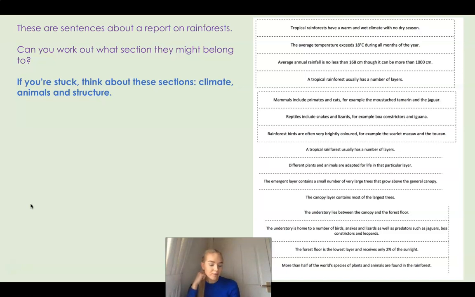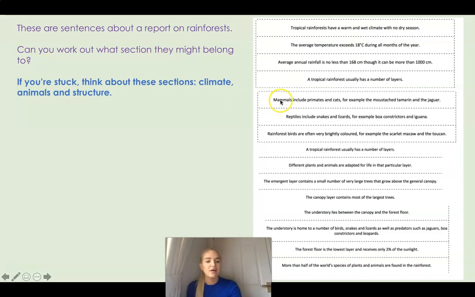So before, we were talking about these sentences and trying to group them into their different subheadings. Now we thought about the first one, it was all about the climate, wasn't it? So we knew that would definitely be one of our subheadings. Now let's have a look at another statement and see how we can categorize that into a subheading.